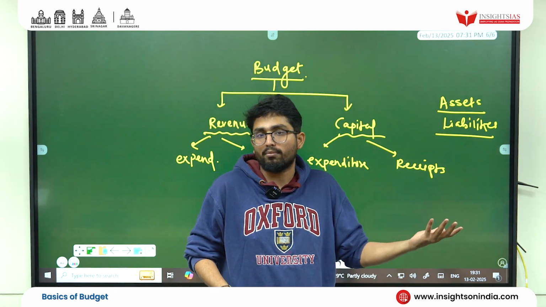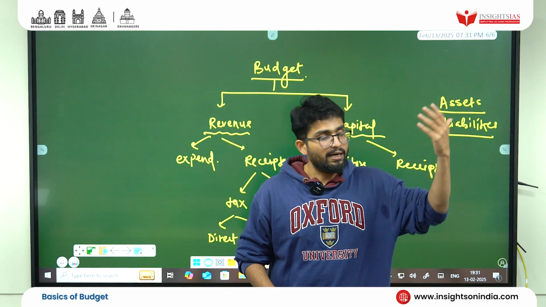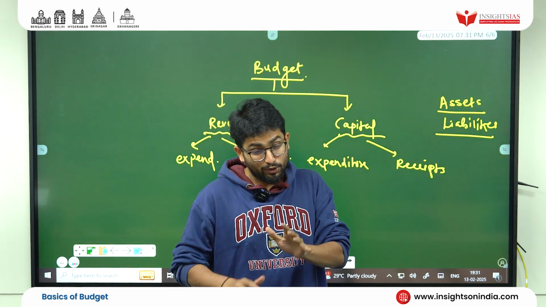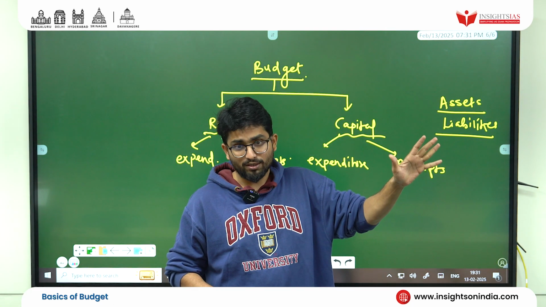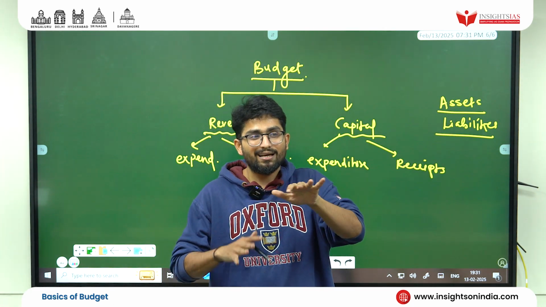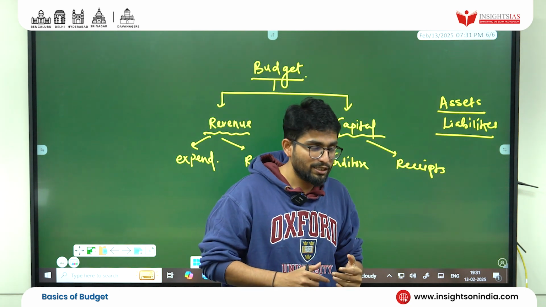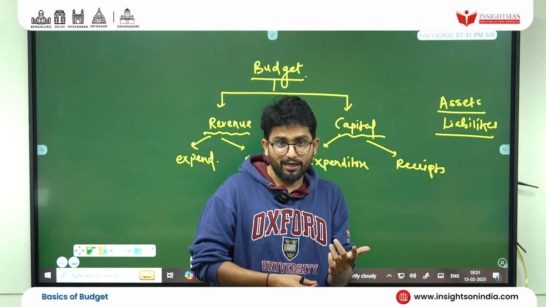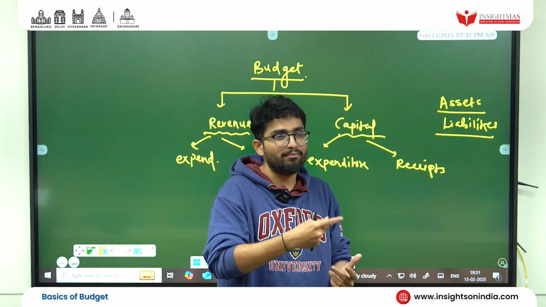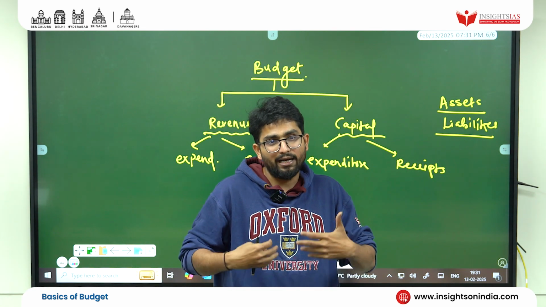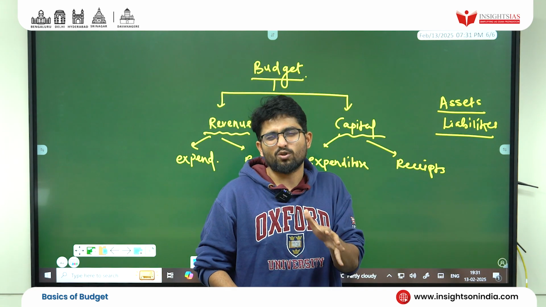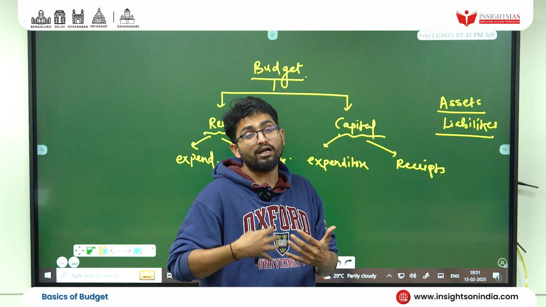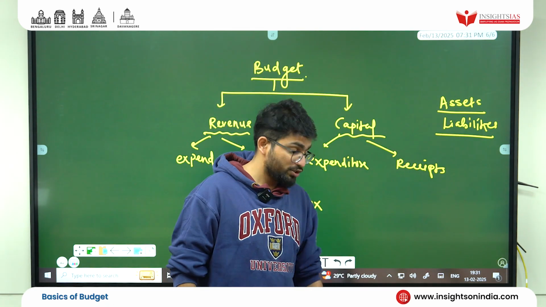So for example, if you go and buy a Parle-G biscuit, and let's say Ambani's son goes and buys a Parle-G biscuit, you both end up paying the same tax. Technically, Ambani's child should be charged more because he's super rich, and you should not be charged the same. Are you getting this? With direct taxes, you feel the pinch. With indirect taxes, you don't. Direct tax is proportional to your income. Indirect taxes, irrespective of your income, you end up paying the same. That's why indirect tax is not liked by a lot of people. Direct tax is better. That's why people are mooting for increasing the direct tax, especially on the super rich.